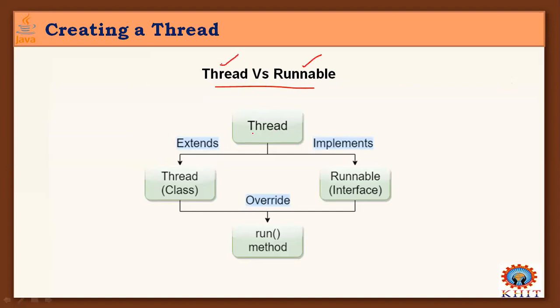To create a thread, whatever class we are creating should either extend the Thread class or implement the Runnable interface. And in both cases, there is a method called run, an overridden method. We can override this method in our classes to run our threads.